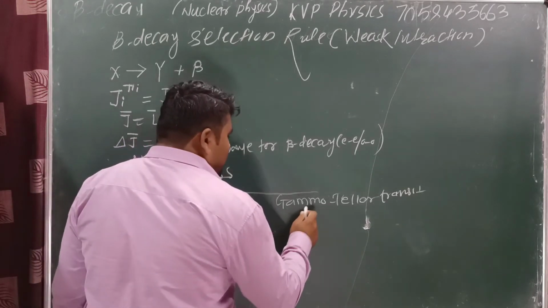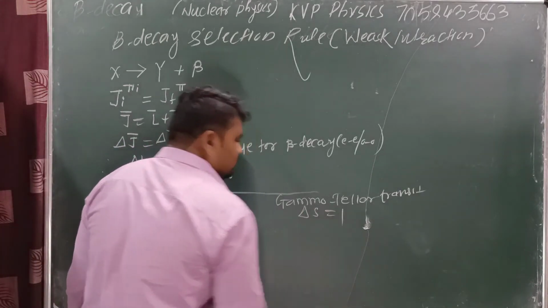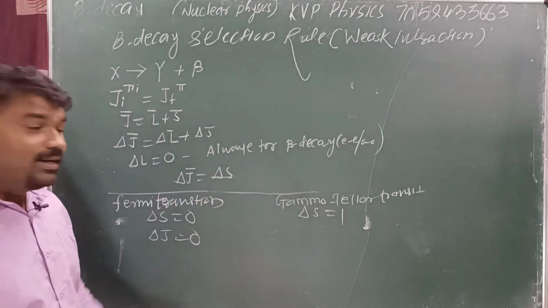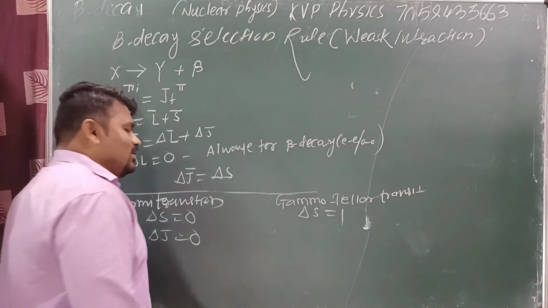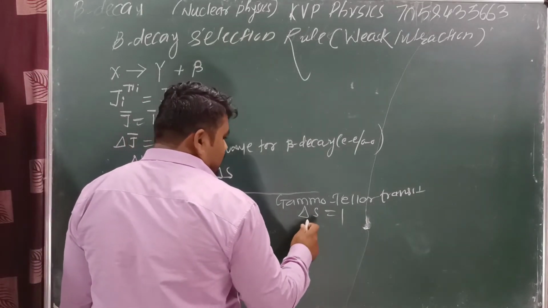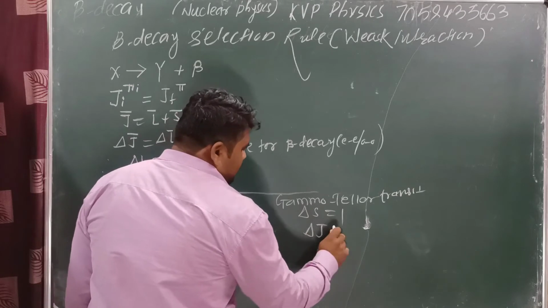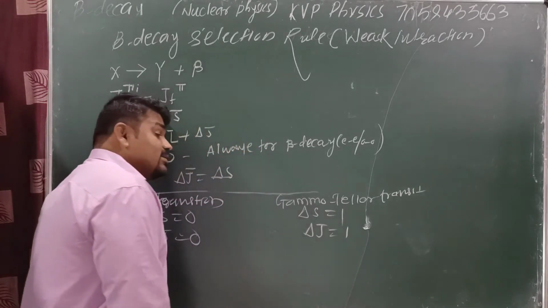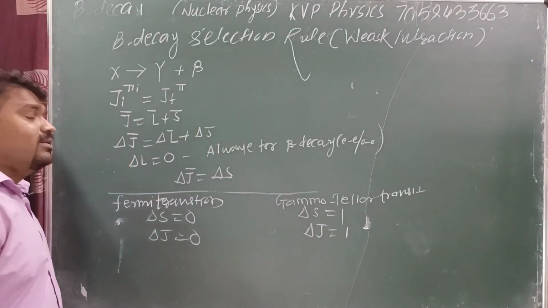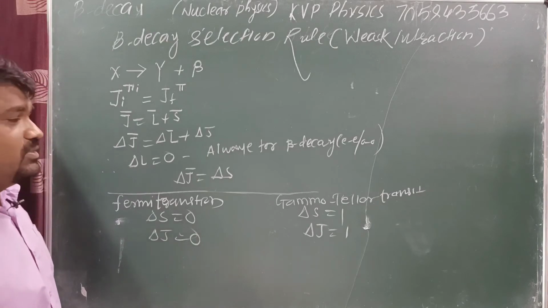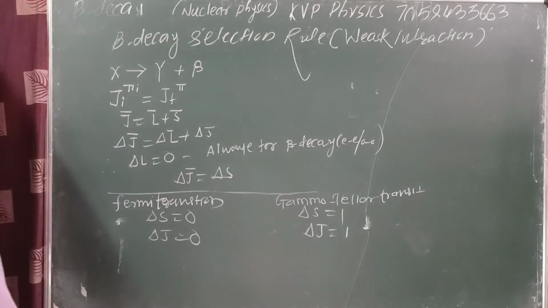Next, here delta S is equal to 1. Then this transition is known as delta S is equal to 1, and delta J is also 1. Delta J is equal to 1. Then we can say this is known as a GT transition. What is the selection rule for GT and FT?